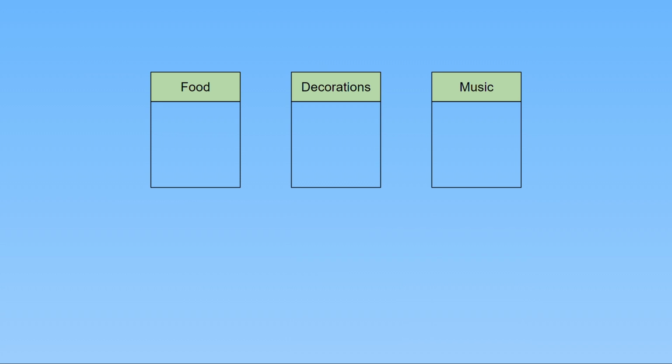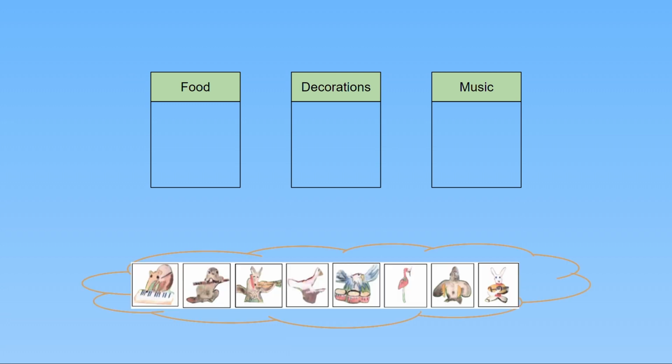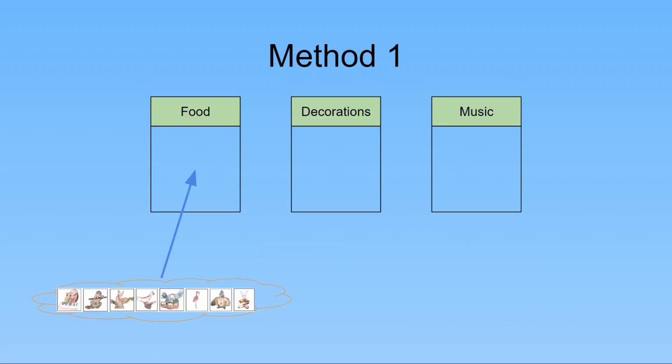They decide that they will choose 3 animals to plan these 3 things for the party. Here are the animals. From left to right, they are anteater, beaver, coyote, duck, eagle, flamingo, gorilla, and hare. We will look at 4 different methods of choosing 3 animals to plan out their party. Let's start with our first method.